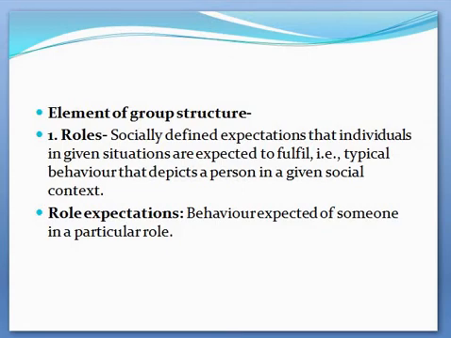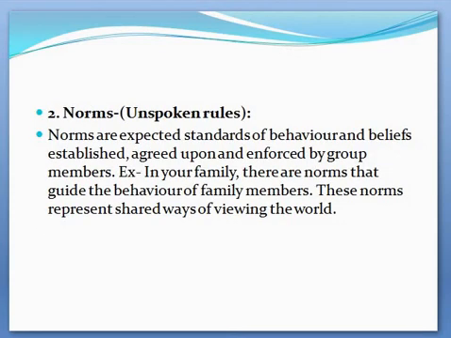Next one is role expectations. Behavior expected of someone in a particular role. Next is norms. Norms, unspoken rules. Norms are expected standards of behavior and belief established, agreed upon, and enforced by the group members. They may be considered as a group's unspoken rules. In your family, there are norms that guide the behavior of a family member. These norms represent shared ways of viewing the world.